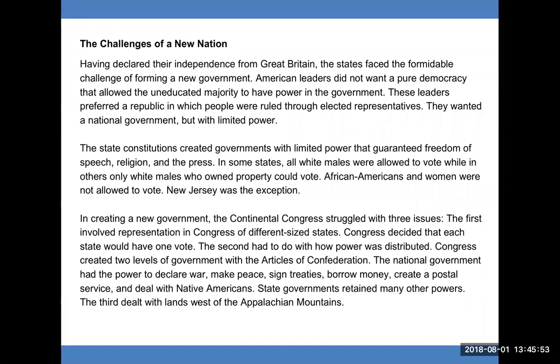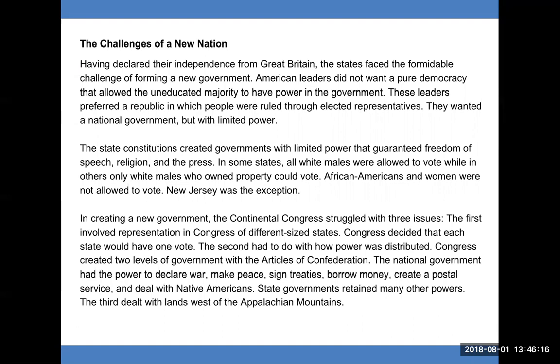The challenges of a new nation. Having declared their independence from Great Britain, the states faced the formidable challenge of forming a new government. American leaders did not want a pure democracy that allowed the uneducated majority to have power in the government. These leaders preferred a republic in which people were ruled through elective representatives. They wanted a national government, but with limited power.